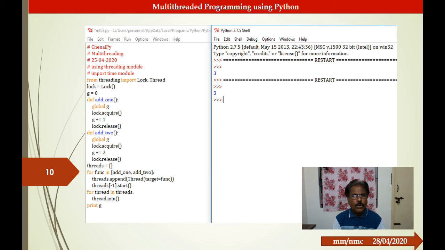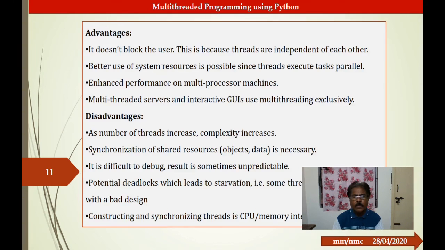In add2 we use the global variable g, and it is incremented by 2. In the result we get the value of g as 3, and even though these two functions have been executed in parallel, the value of g is not affected. That is an interesting observation from multi-threading. So we have seen three examples: one from the thread module, another from the threading module, and one from the sequential thread module.